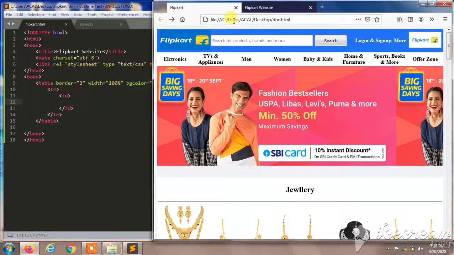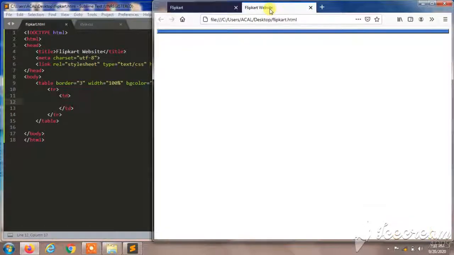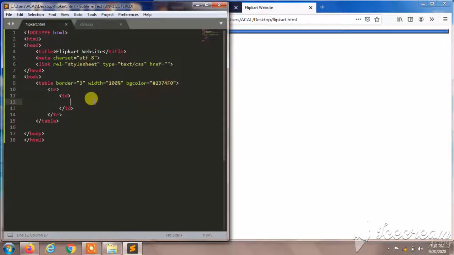This image, this code here, over here. So in this we are going to add our image, so I'll make some adjustment here.